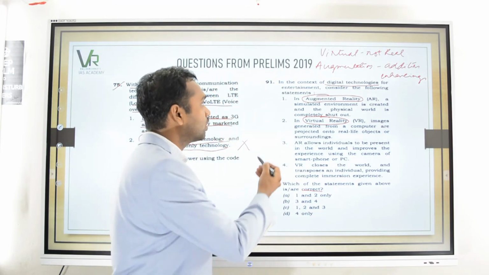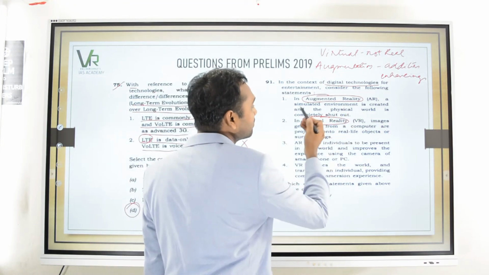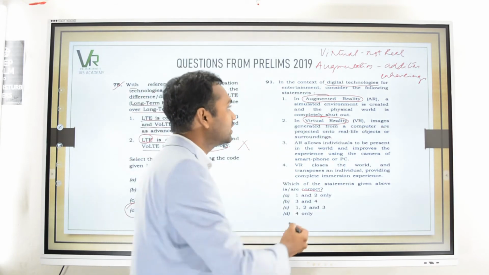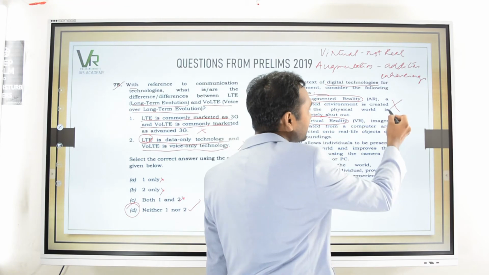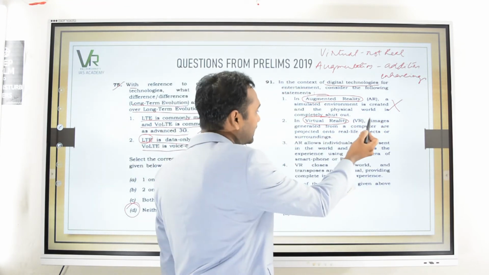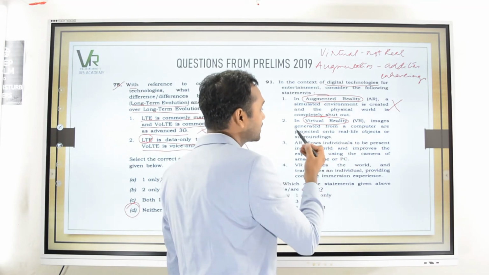So now we'll go to the options of this question. In augmented reality, a simulated environment is created and the physical world is completely shut out. So this is totally opposite. This is the definition of virtual reality. So this option is wrong. Then moving on to the second option, in virtual reality, images generated from a computer are projected onto real life objects or surroundings.